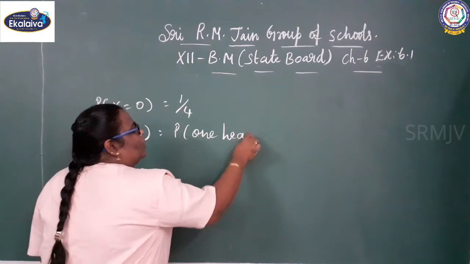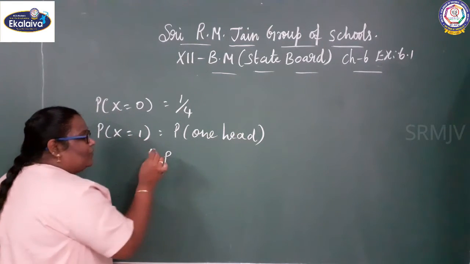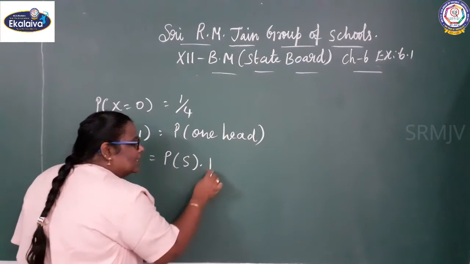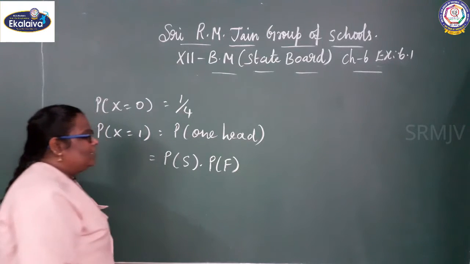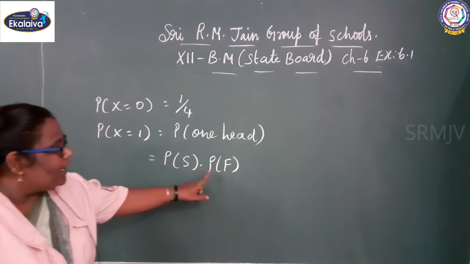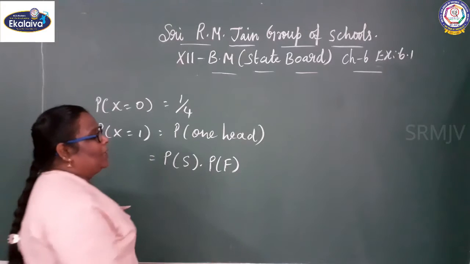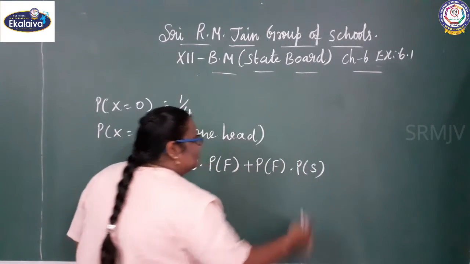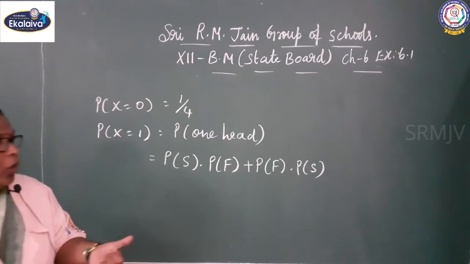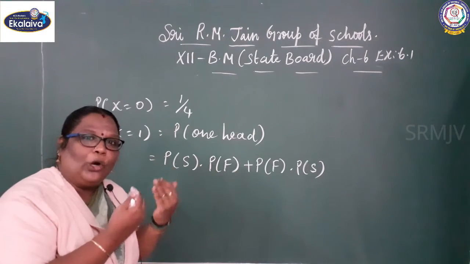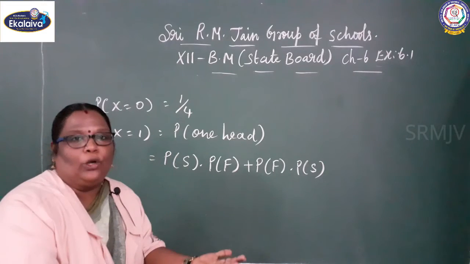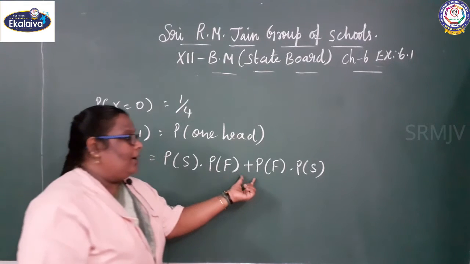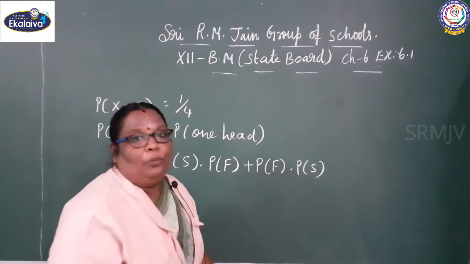When two coins are tossed, either the first coin is a success and the second coin is a failure, that is probability of success into probability of failure, plus probability of failure into probability of success, where the second coin is the success.